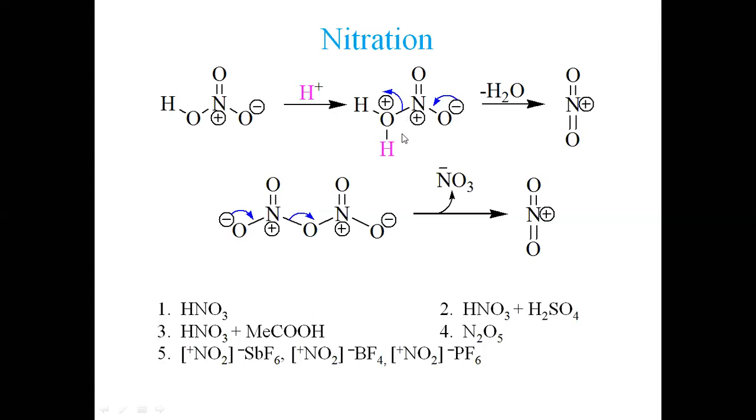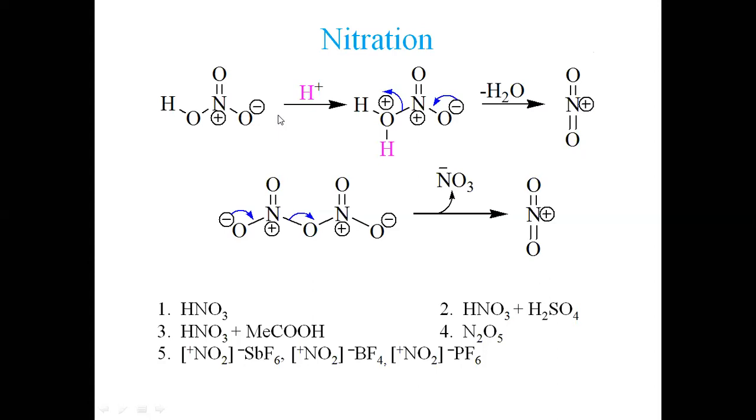Now there is a driving force. This oxygen takes this electron pair off to make the positive charge neutralized. We shall get a water molecule, H2O, released, or this nitrogen shall become positively charged. As a result, this oxygen donates this electron pair here back. So we are getting nitrogen again four bonded but positively charged. This is how the nitronium ion can be generated.